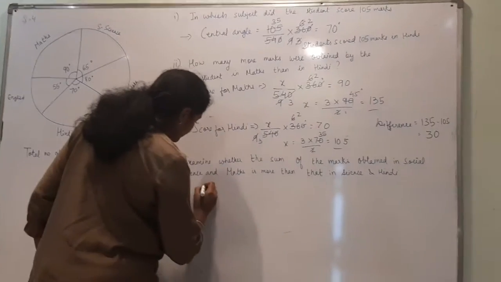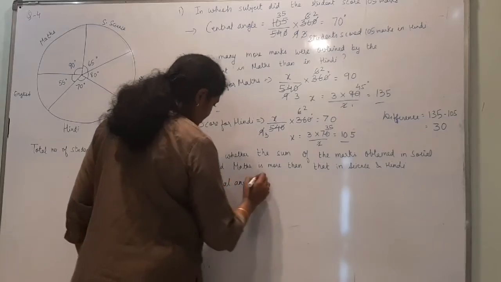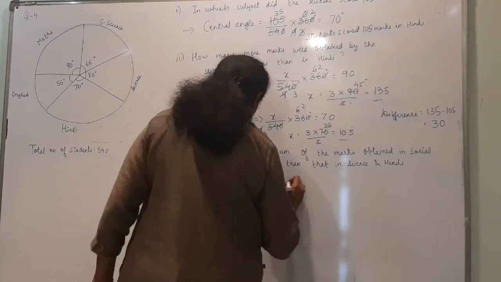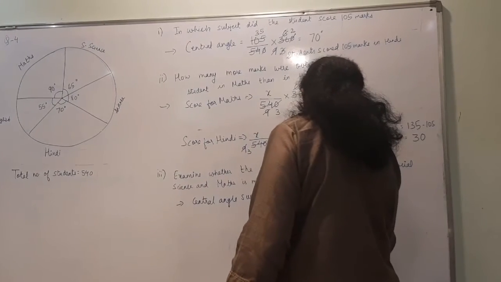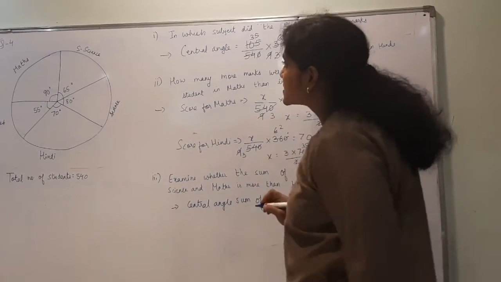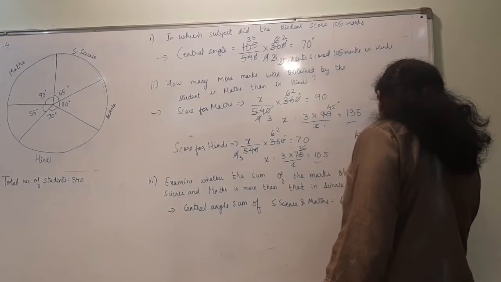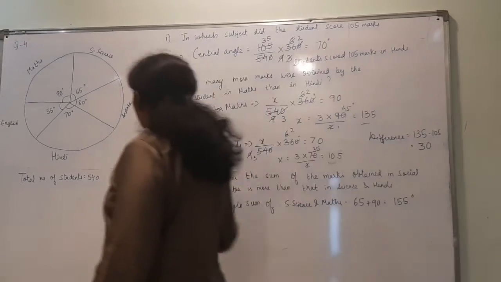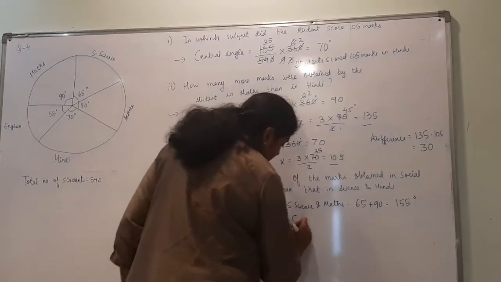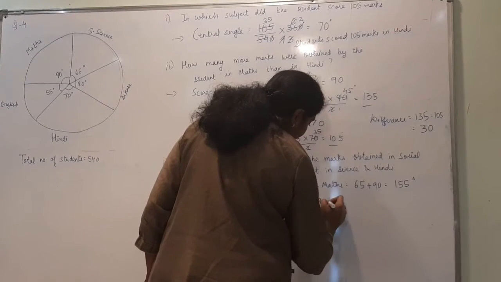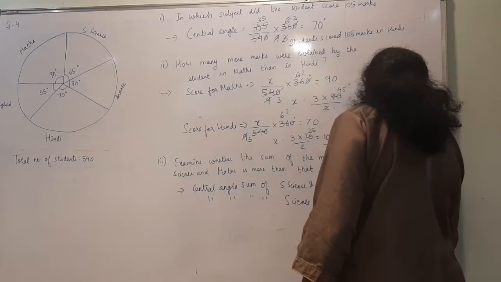So here you have to write the central angles sum of social science and maths. How much is it? Social science is how much? 65. Maths is 90 degrees. So this is 155 degrees. Then you will find for science and Hindi. So the central angle sum of science and Hindi. So science is 80. 80 plus 70 is 150.